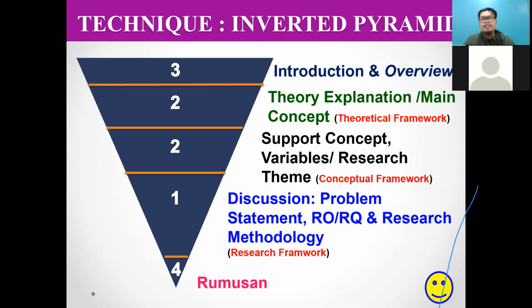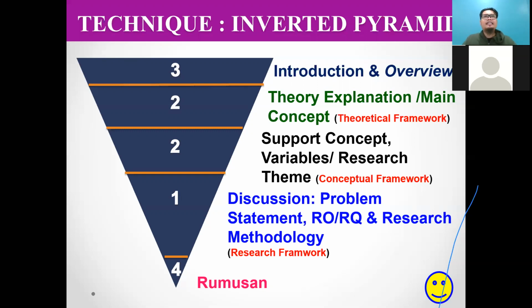If you have 3 theories, please explain theory A, then theory B, then theory C. After you have discussed all the theories suitable for your research, in the end you can come up with a theoretical framework. You can only start to draw the theoretical framework after you have discussed all the theories of your research.